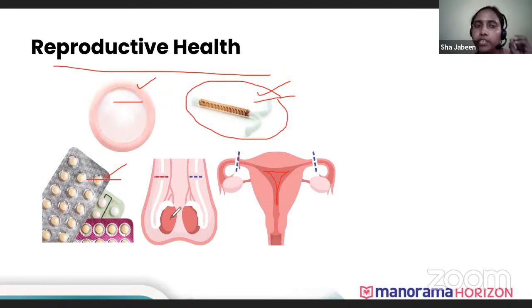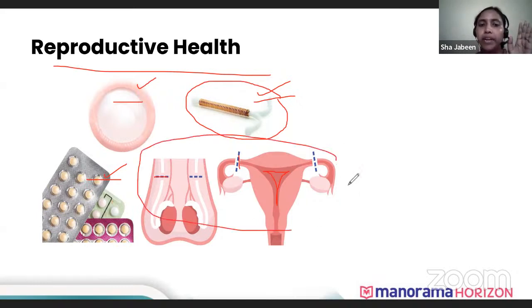So here what happens is the sperm is produced in the testes, but the sperm cannot go out. There's a lifespan for sperm, about 5 days. So once the sperm is produced, within 5 days it just dies off near the testis and gets absorbed by the tissue itself. It doesn't come out. In females also, when the fallopian tubes are cut, the ovum gets absorbed in the ovary itself. So this is the permanent method.